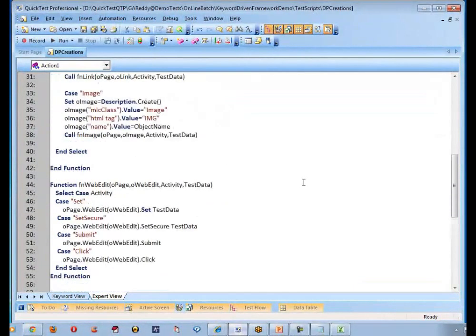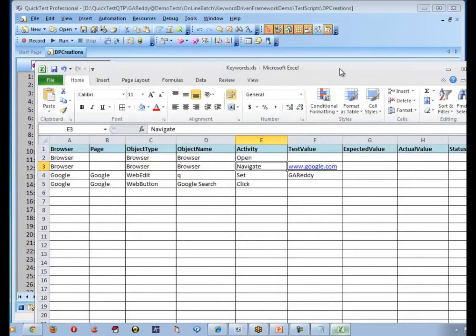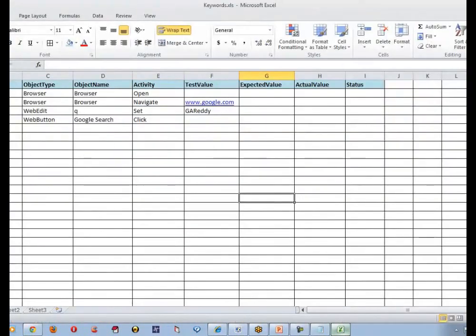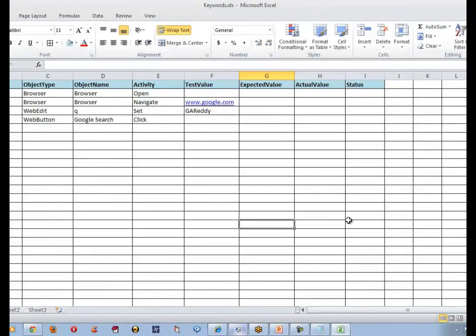Now, since you understood this, we can go and design test cases and put them here. Whenever there is a change in the application, I don't need to change anything in the script; I can change only the manual test case. That's the meaning of this test case. Is this making sense?